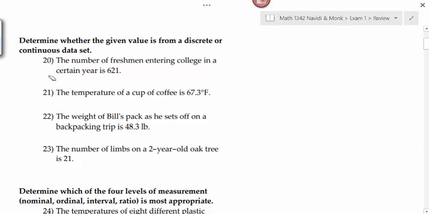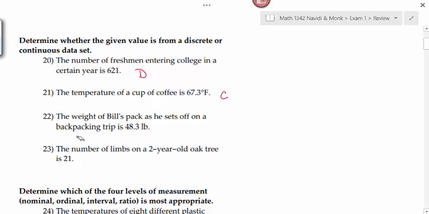Number 20, the number of freshmen entering college in a certain year is 621. Is that 621 discrete or continuous? Discrete. I can't have 3/4 of a freshman. The temperature of a cup of coffee is 67.3 degrees Fahrenheit. What is that? Continuous. It's measured on a continuum because you can break temperature down to however many decimal places you want, any level of specificity.